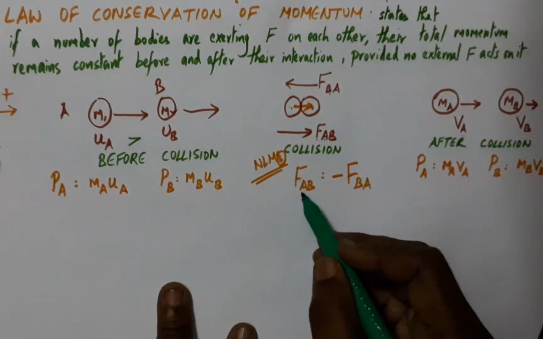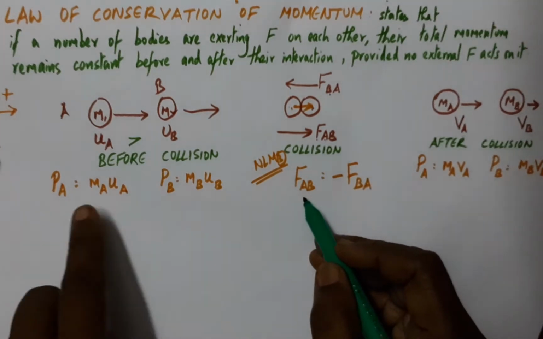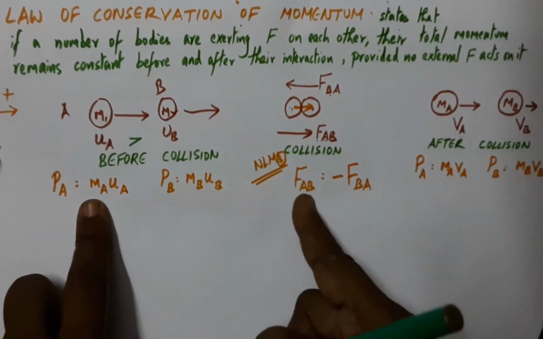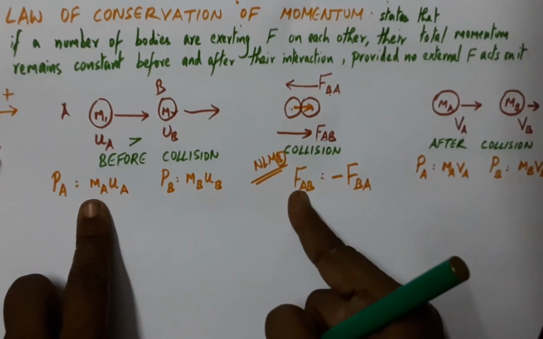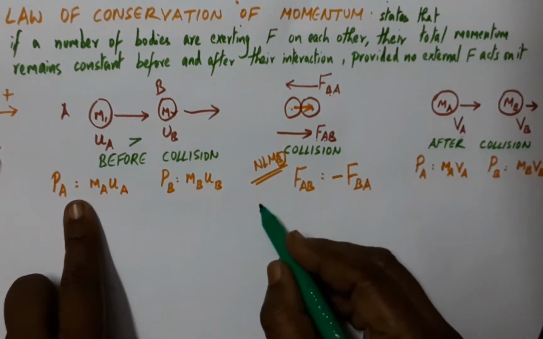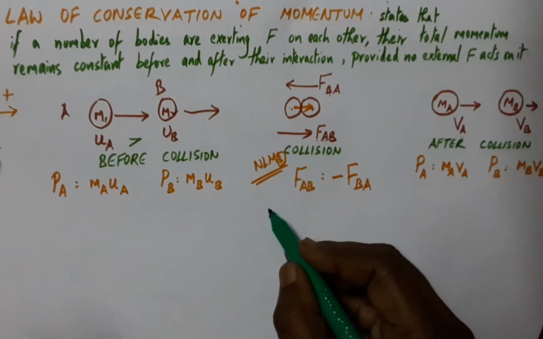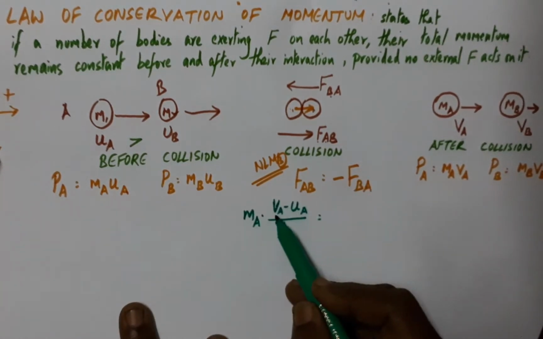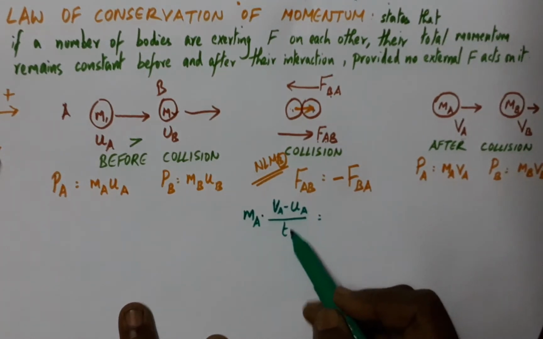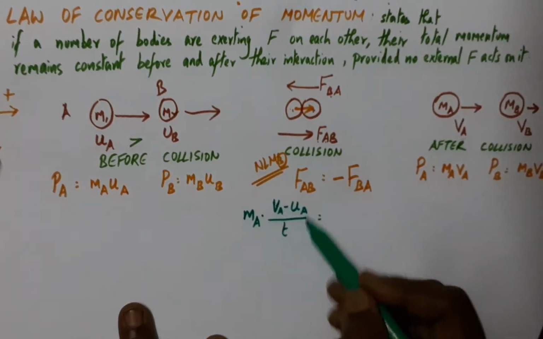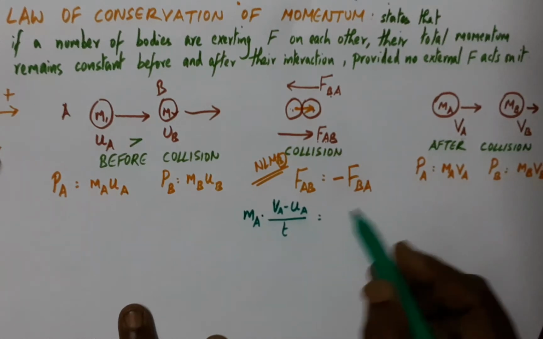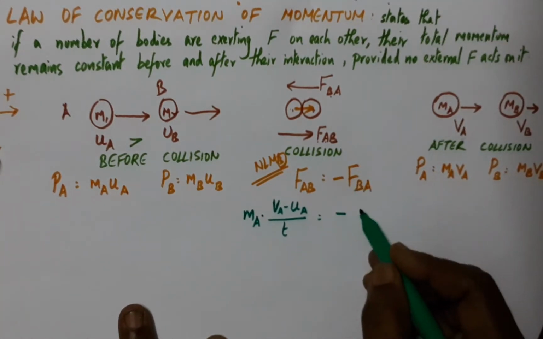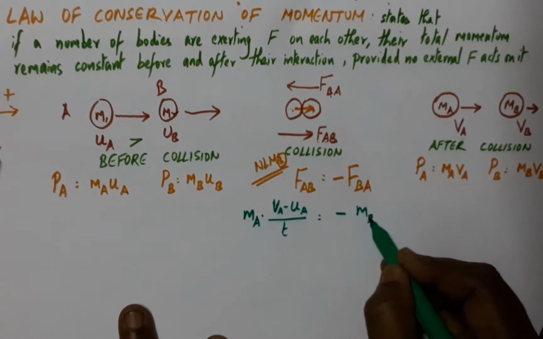And we know that force is nothing but rate of change of momentum. This is the force of body A exerted on B, therefore the rate of change of momentum of body A will be the difference of final velocity and initial velocity by t, multiplied by mass. This value is nothing but acceleration, and this is mass. And similarly we have the rate of change of momentum of body B, which is nothing but,